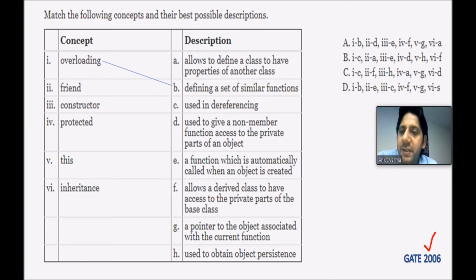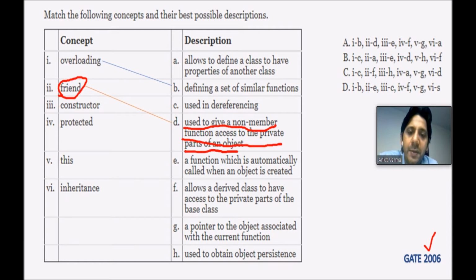Then we have the next concept, which is the friend function or the friend keyword. Now the friend keyword is something, maybe if we learn the class, in the class there are some members, and we want to access those members outside, which is not actually part of the class. This is called the friend. So we first make that part a friend of that particular class, then they can access. So what is the best answer? Used to give a non-member function access to the private parts of the object, meaning those private parts can be accessed outside, by what is actually a non-member.